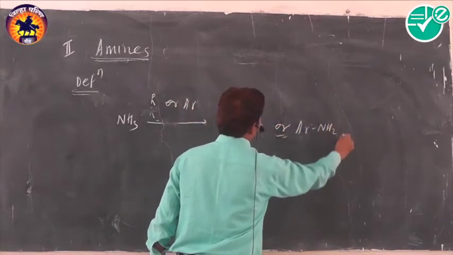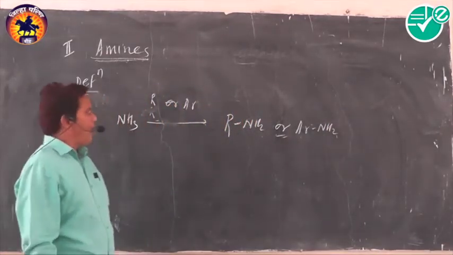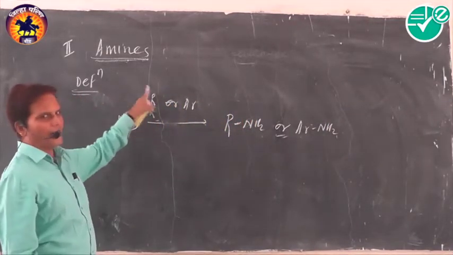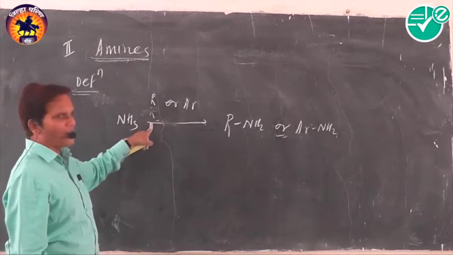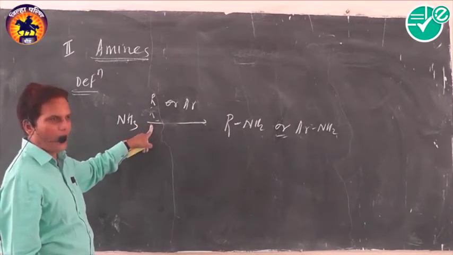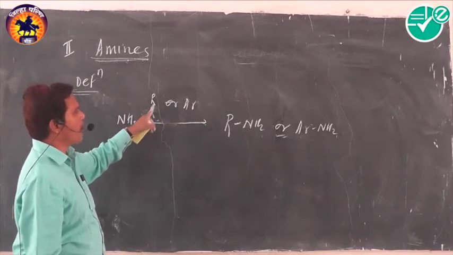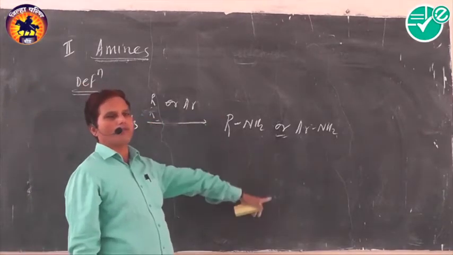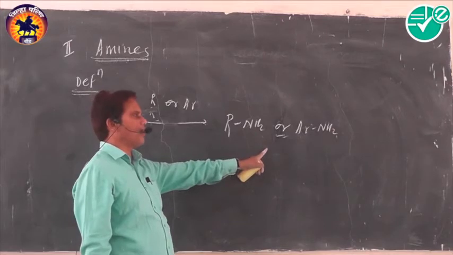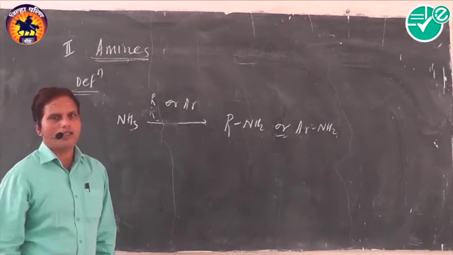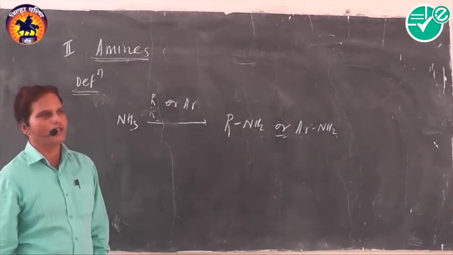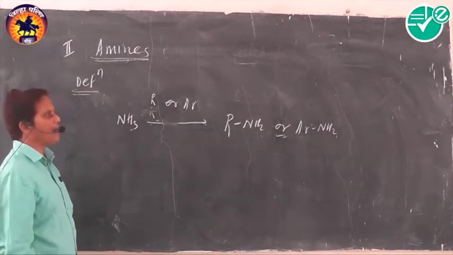The definition is very simple. Amines are organic derivatives of ammonia in which one to all 3 hydrogen atoms of ammonia are replaced by 1 to 3 alkyl or aryl groups. That's why these compounds are called amines. They are the organic derivatives of ammonia.